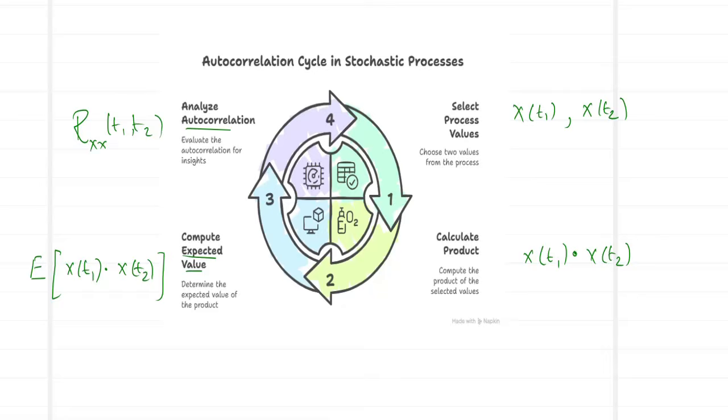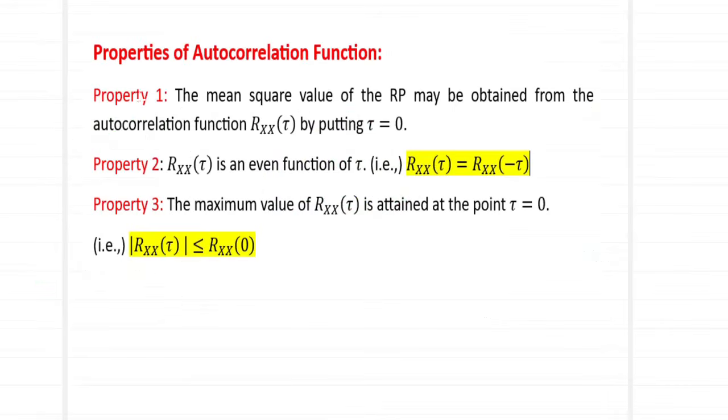Now we will move on to the properties of autocorrelation. The first property says the mean square value of the random process may be obtained from the autocorrelation function Rxx(tau) by substituting tau as 0.